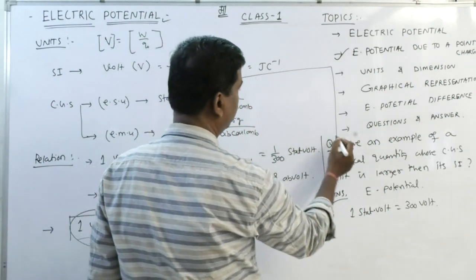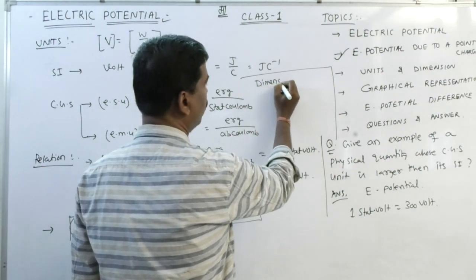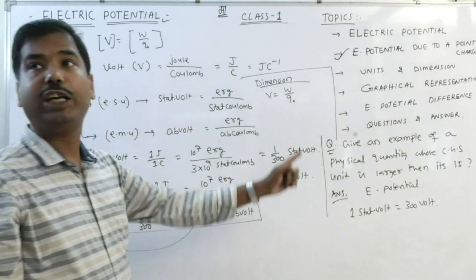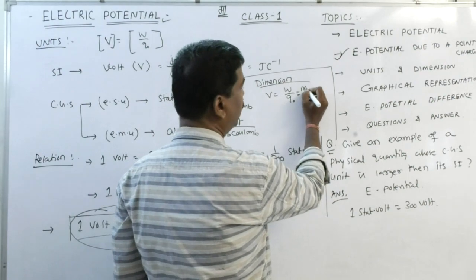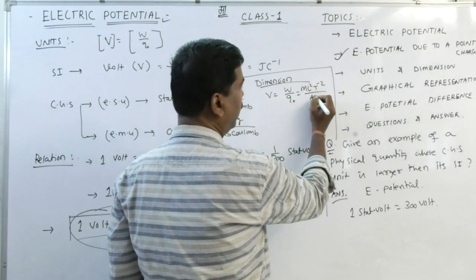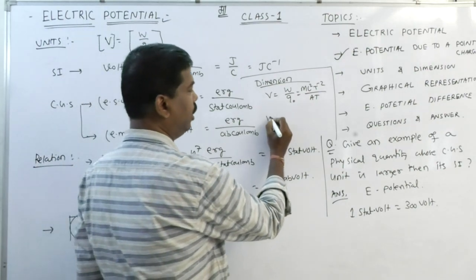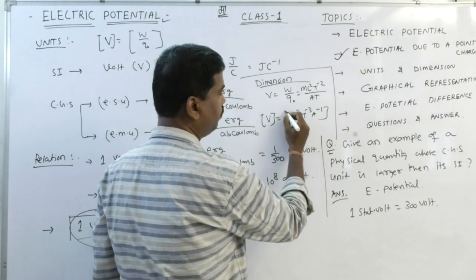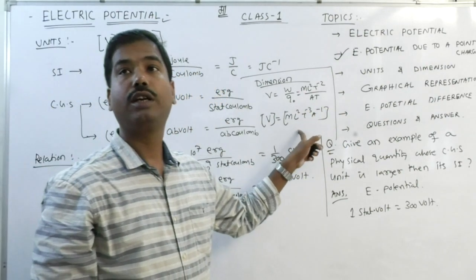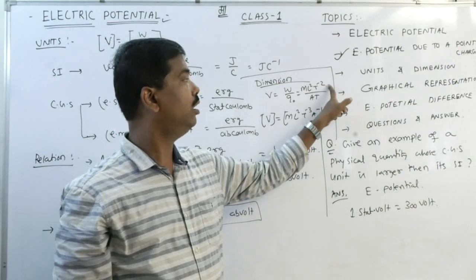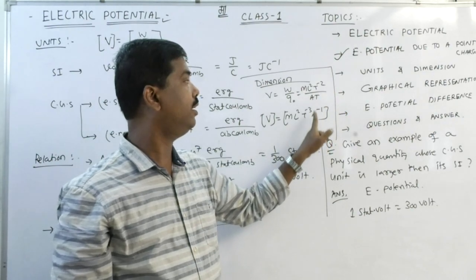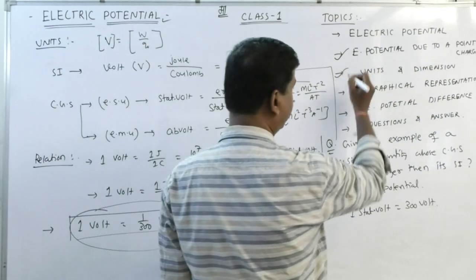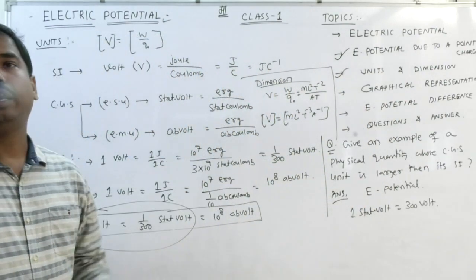Then dimension. V is equal to work done per charge. So work done means ML square T minus 2. Clear? Therefore the dimension of potential is found to be ML square T minus 3 A minus 1. Work done is ML square T minus 2, and the charge AT moves to the denominator, so T minus 3 A minus 1. This is the whole discussion about the unit and dimension. Clear?